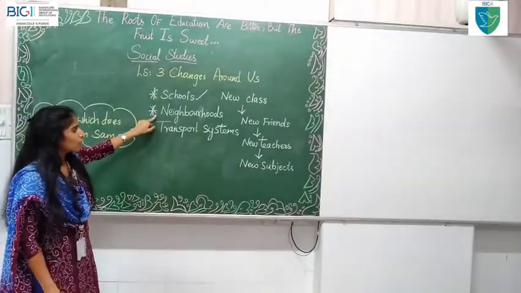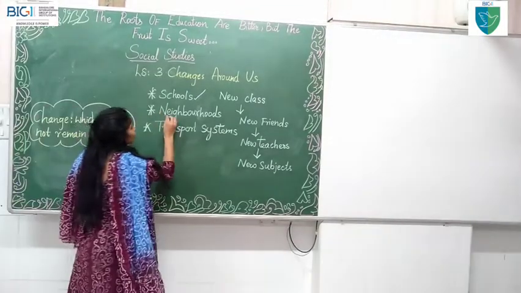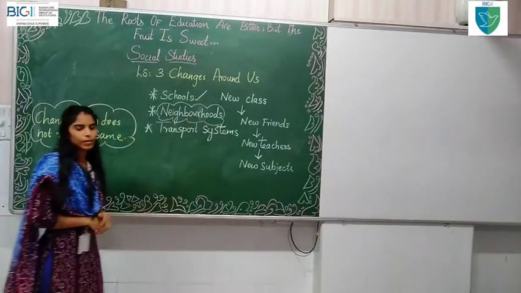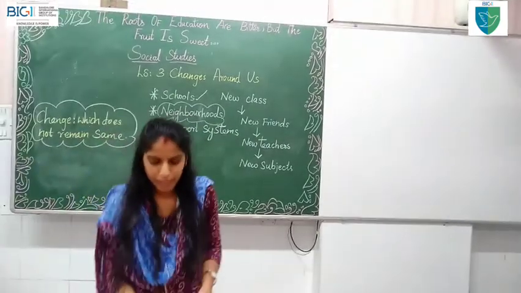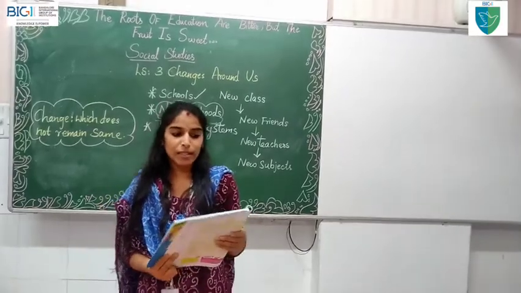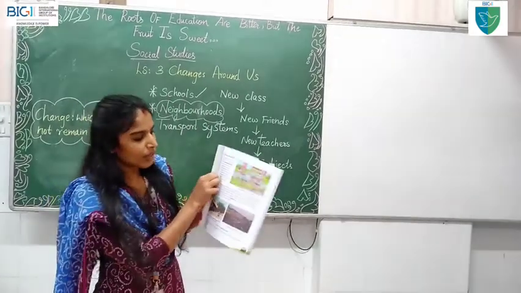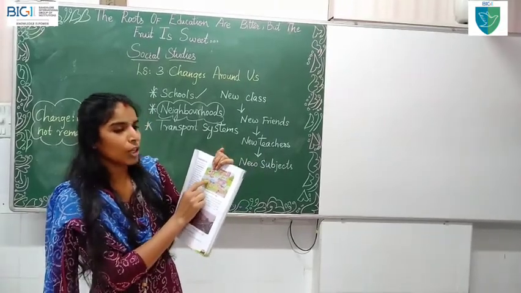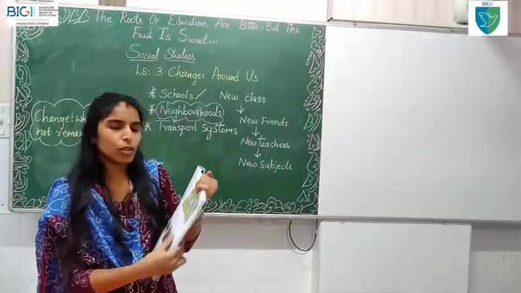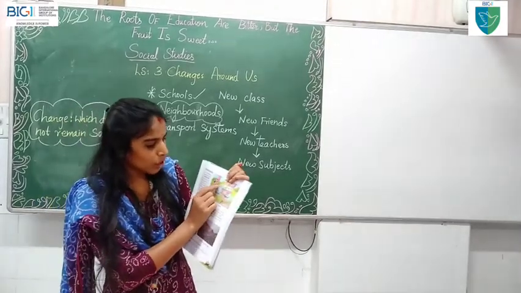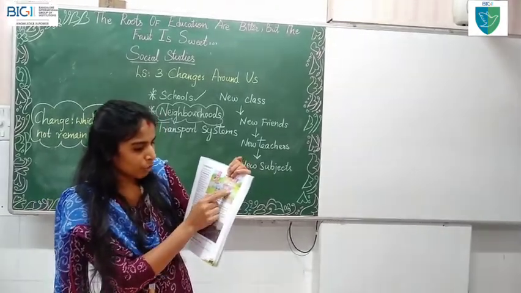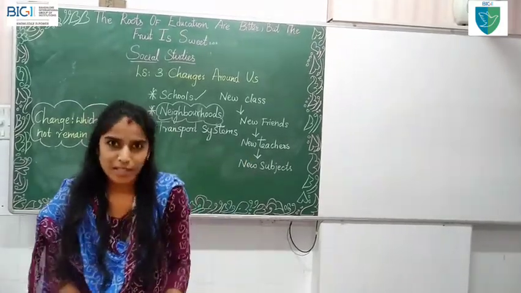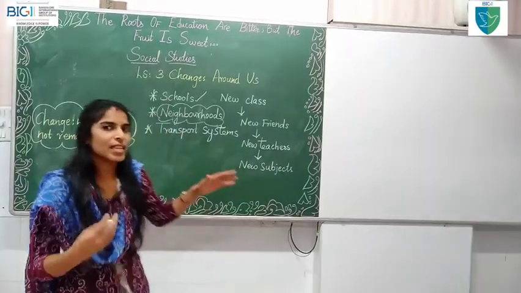Now moving into the neighborhoods. What is neighborhood, children? What all can you see in your neighborhood? So turn your page now, to page 29. You can see neighborhoods. You can see the picture, right? What all can you see in your neighborhood? The area around your home or school is your neighborhood. See, if this is your home, you can find many buildings, many shops, many parks, restaurants, banks, stalls and all, right? So, how are changes happening?